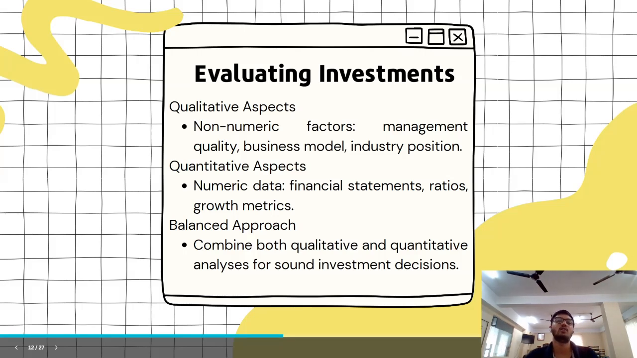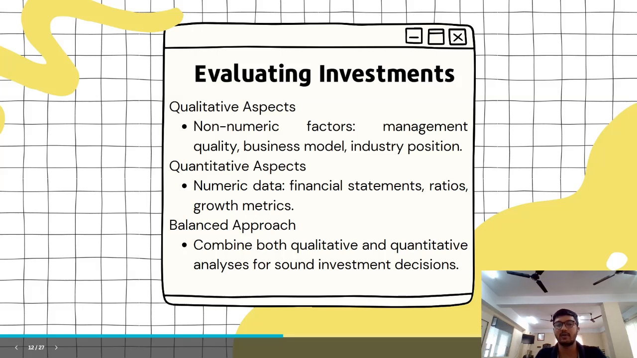Evaluating investments. So qualitative aspects of an investment are basically non-numeric. What the general shareholders will have to say about the company, what the management says about how the company is going and growing, and what their business plans are and everything. These are qualitative aspects. There's no number involved in all of this.